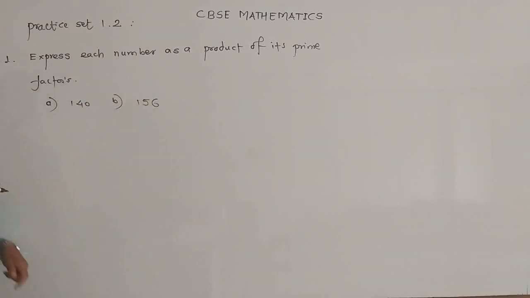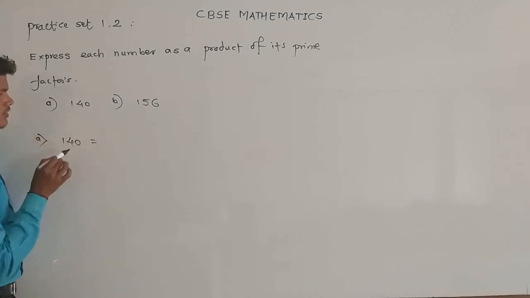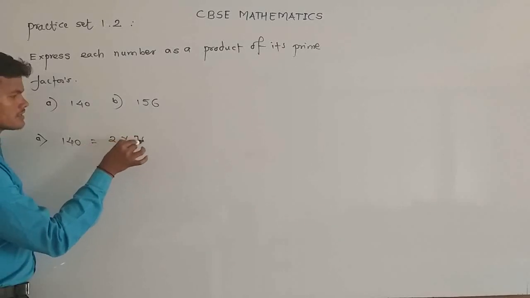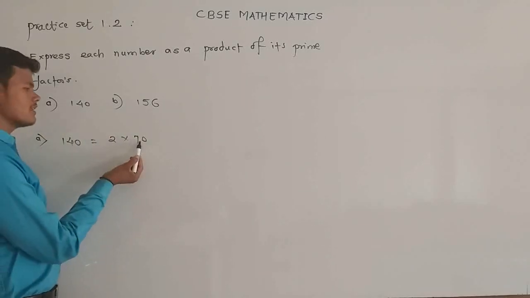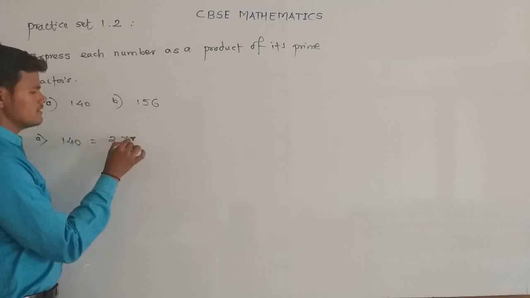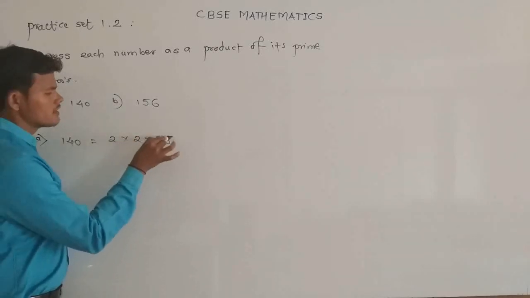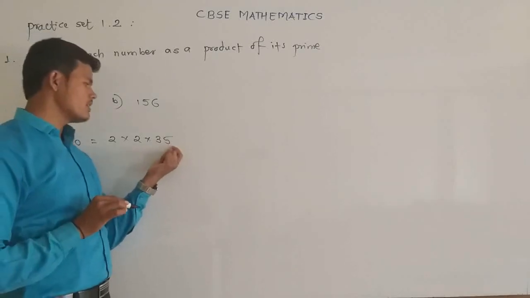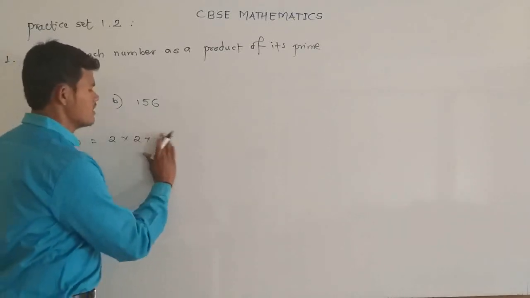So how to express the given number in prime factors? Take 140 and simply factorize it. 140 is an even number, so divide by 2: 2 into 70. Now 70 is also even, so 2 multiplied by 35. Here 35 is an odd number, but its unit place digit is 5, so divide by 5.